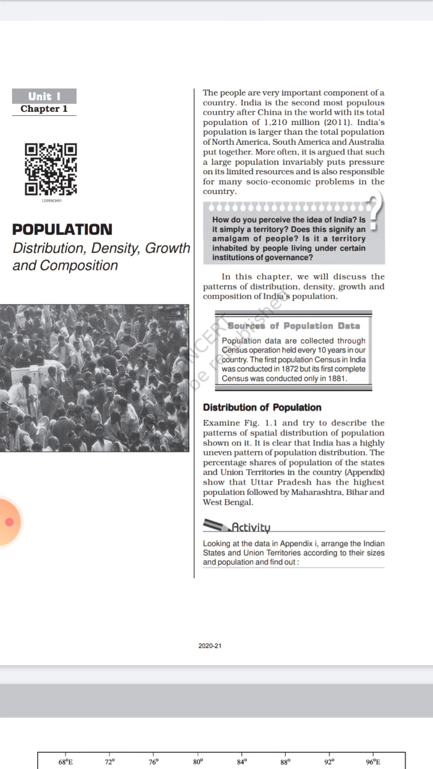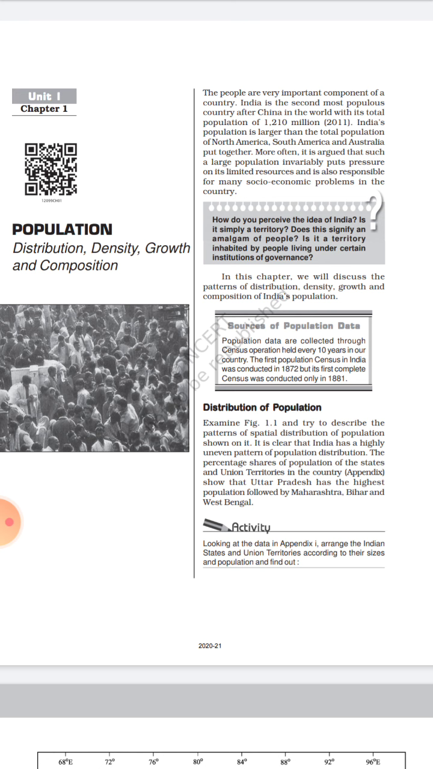Now some facts about the sources of population data. Population data are collected through the census, which is conducted every 10 years. The last one was released by the Government of India in 2011. The first census of India was conducted in 1872, but the first complete census was conducted only in 1881. So you have to remember this fact. And the next will come in 2021.